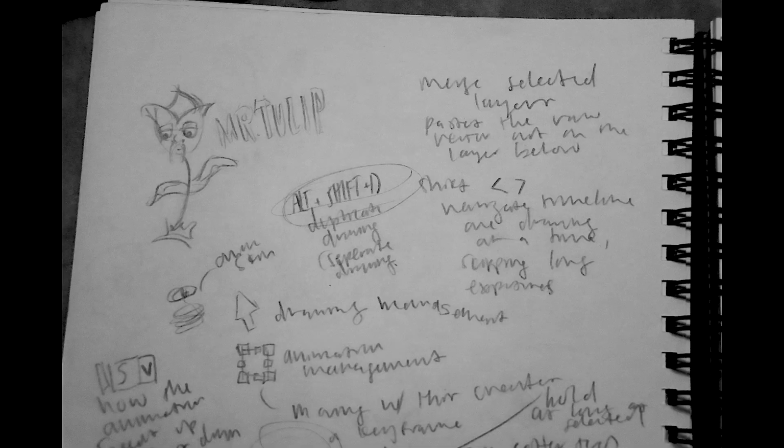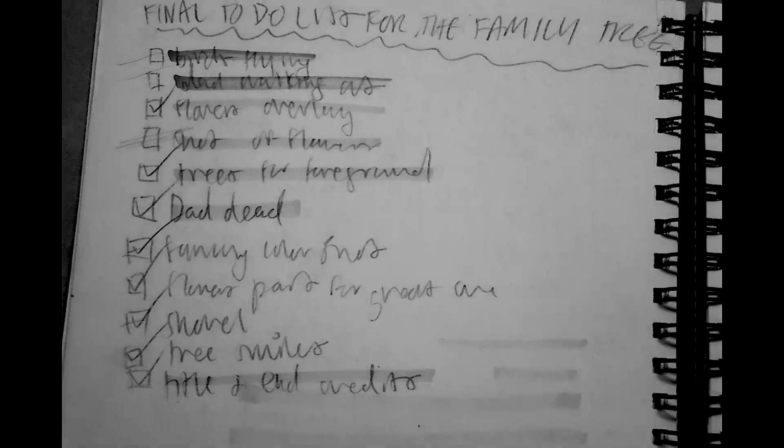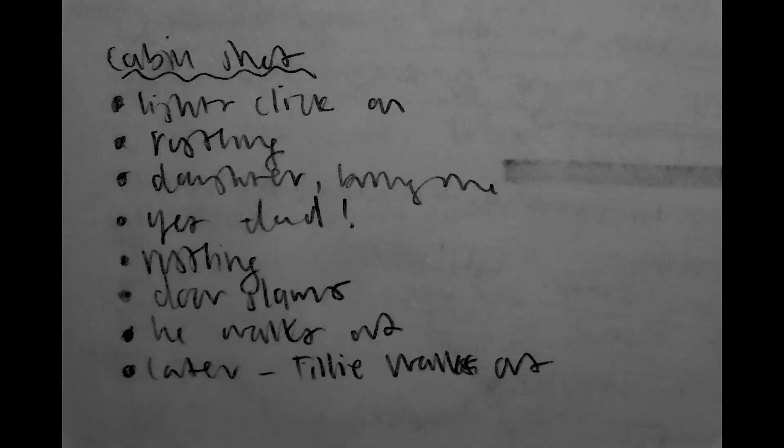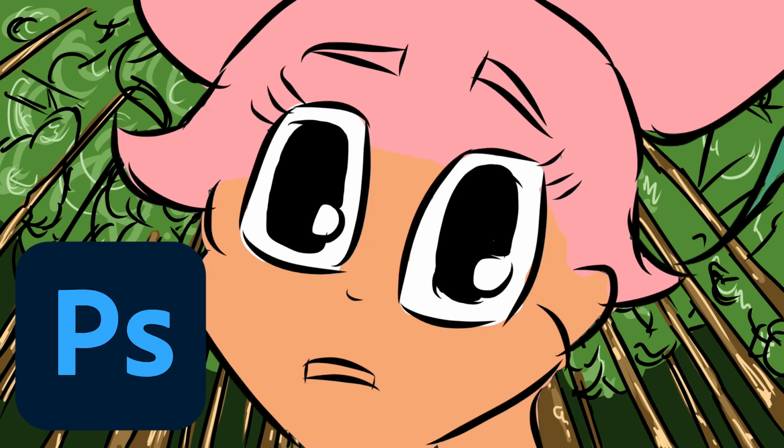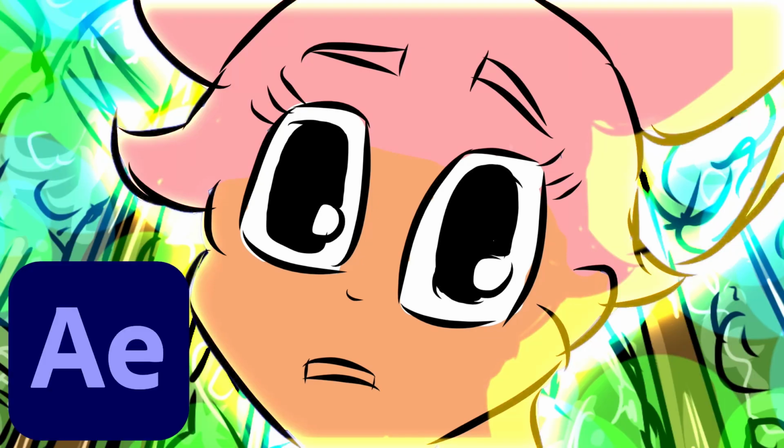I had to move fast. I wrote a loose script and brainstormed ideas for shots, character designs, and anything else I might need. I decided to animate on Toon Boom, draw my backgrounds and foregrounds in Photoshop, and do a lot of my shading and compositing in After Effects.